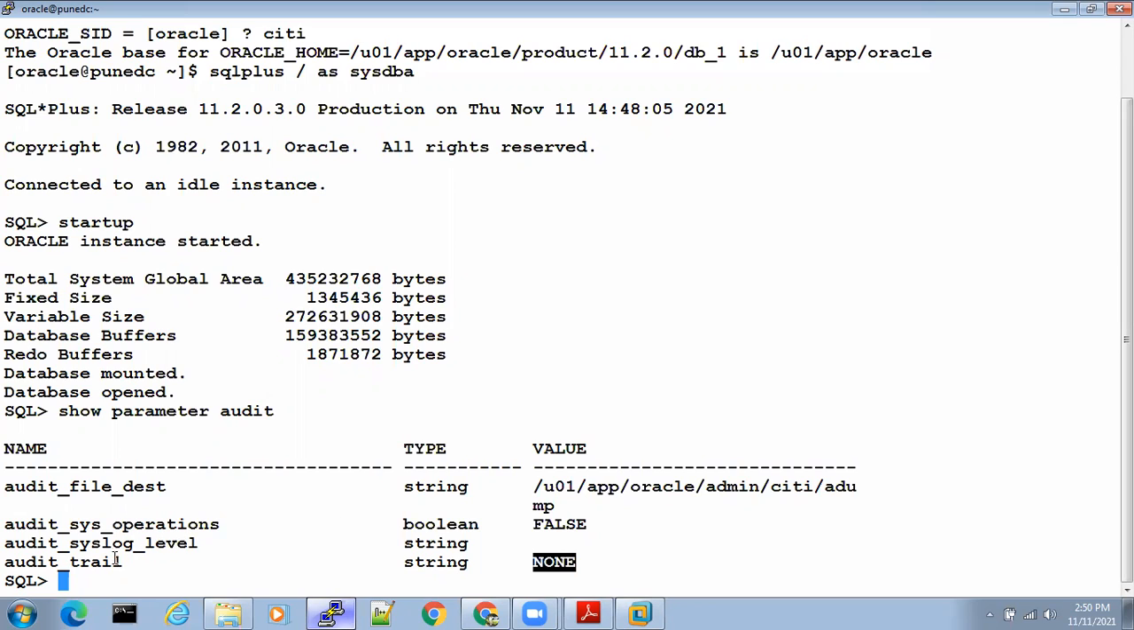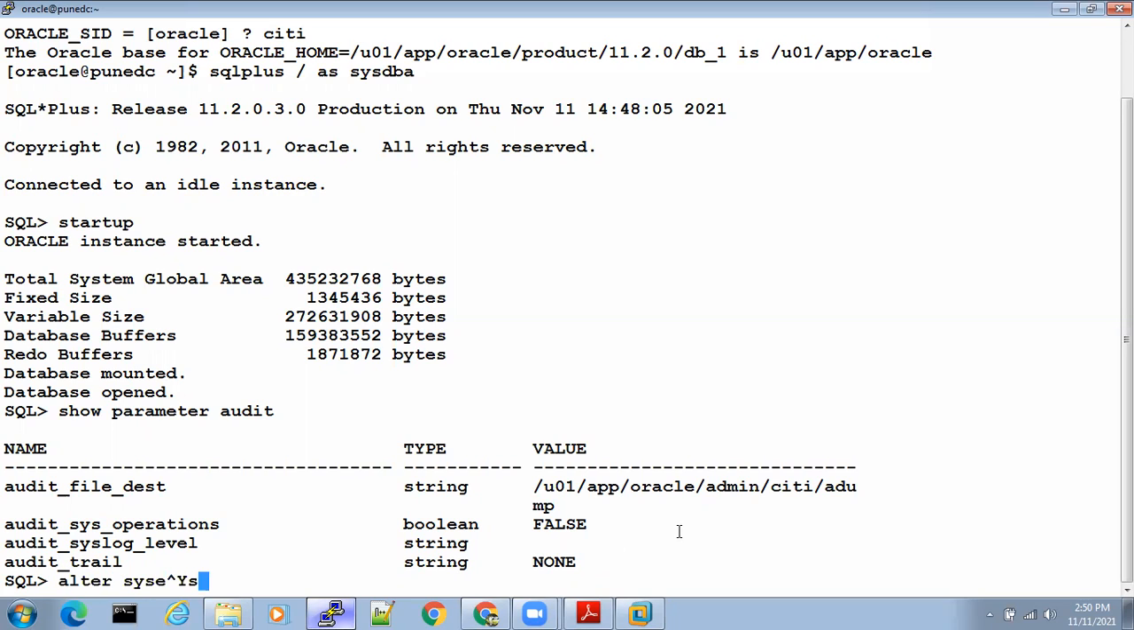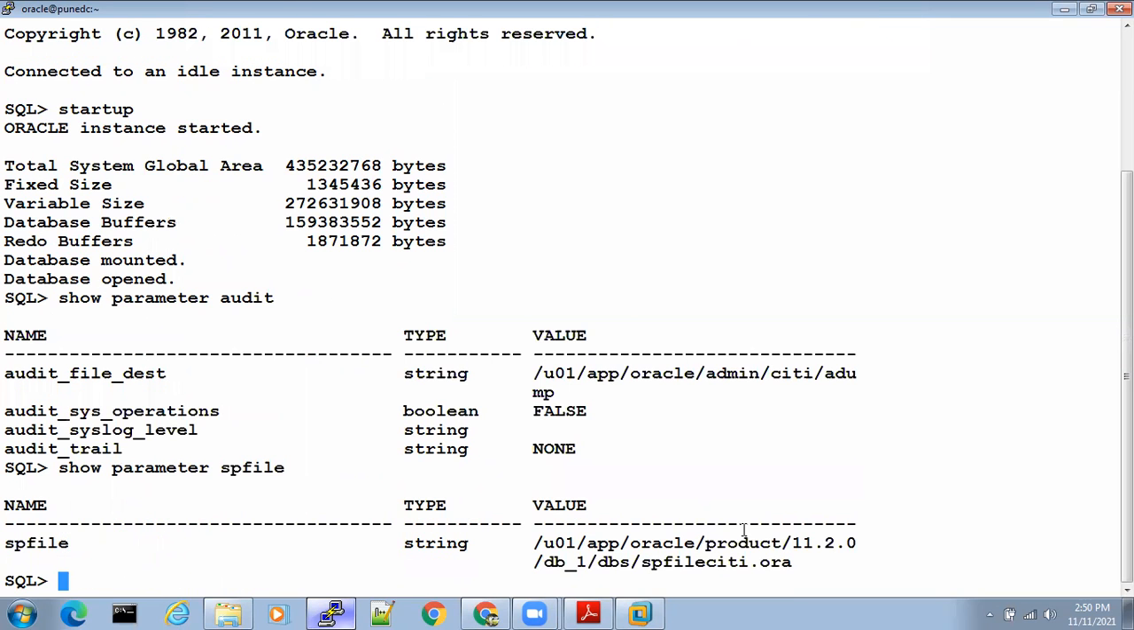Then when will auditing happen? When you change the parameter audit_trail to DB. The database is using an SP file. So we change it with alter system set audit_trail=DB scope=spfile.